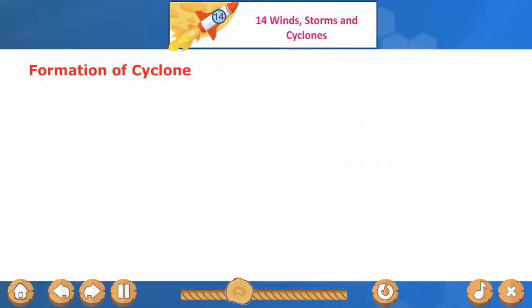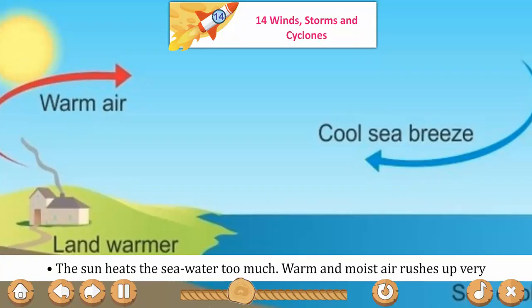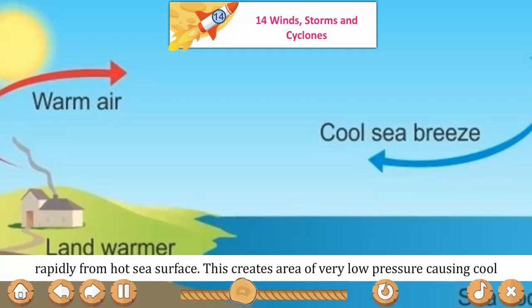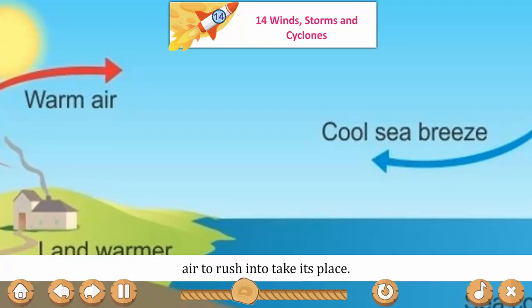Formation of cyclone. The sun heats the sea water too much. Warm and moist air rushes up very rapidly from the hot sea surface. This creates an area of very low pressure, causing cool air to rush in to take its place.